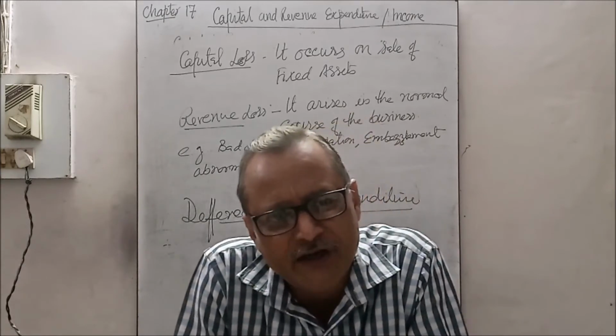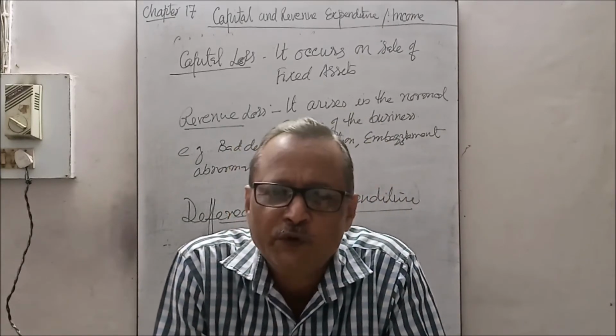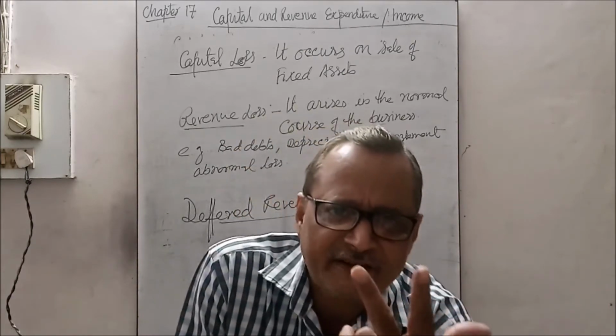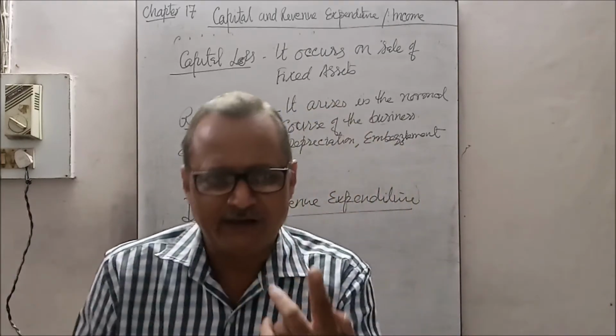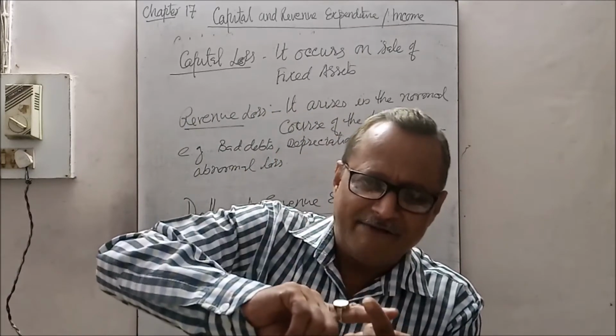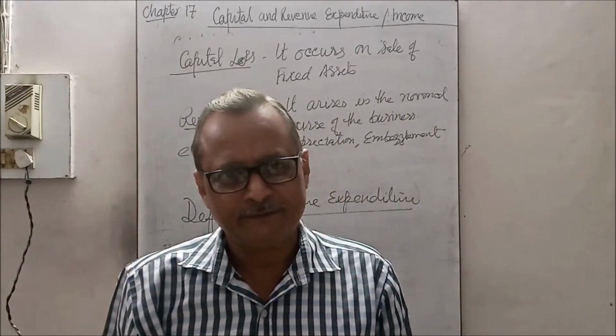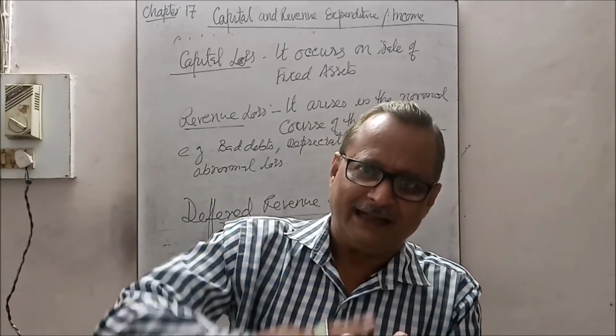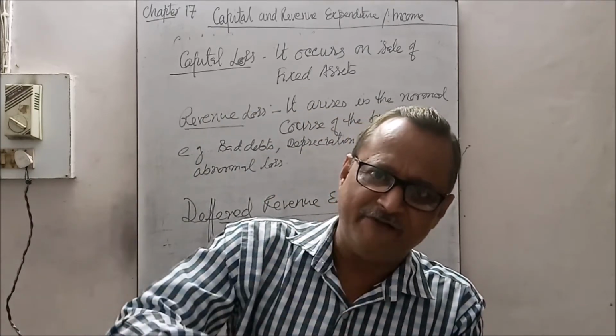Whereas revenue expenditures are those expenditures which occur on a regular basis. The basic difference is that with capital expenditure, the benefit can be derived over a longer period, whereas with revenue expenditure, the benefit can be derived within 1 year.